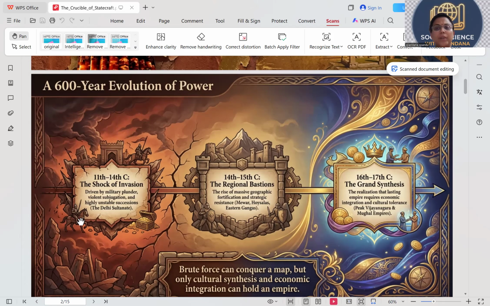Okay, just think of this. They are people from a foreign land. They have come to our country and they started ruling. And how does this happen? This happened driven by complete military plunder. It was by plundering all our resources and all our temples, all the culture, and violent subjugation. With very complete violence, they have taken over the kingdoms, and highly unstable successions.